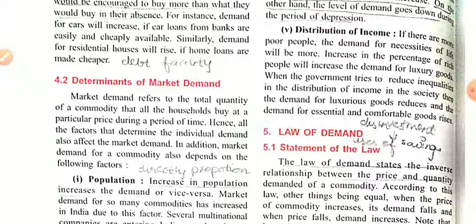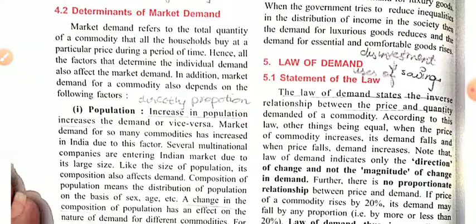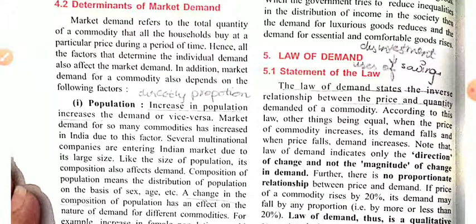For example, if in a certain area poor people are more in number, then necessity goods are produced in more quantity as compared to luxury goods. And for example, in certain areas the richer people are more in number. In that particular area you will find branded showrooms or luxurious goods because of the income of the richer section. So the distribution of income also affects the determination of market demand.